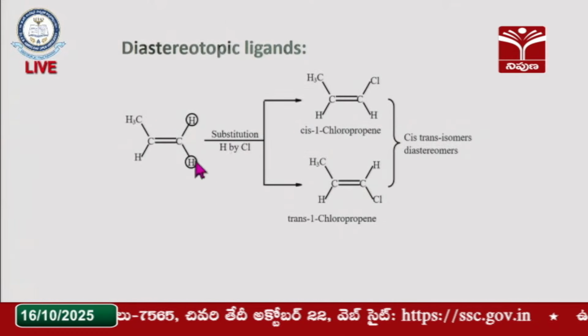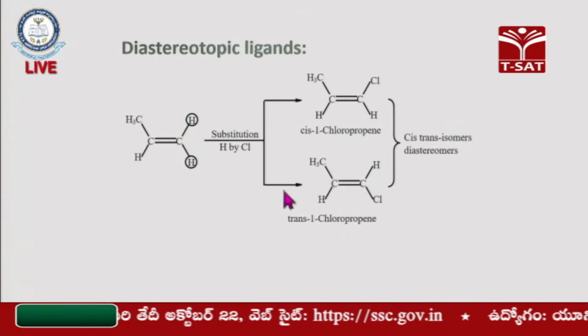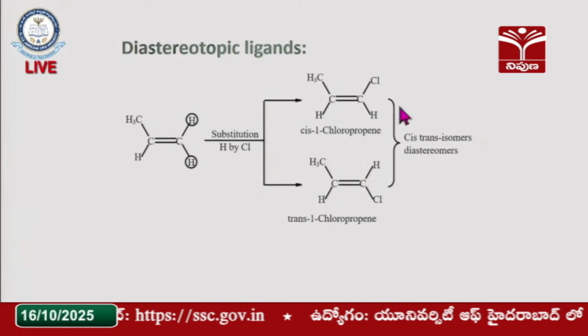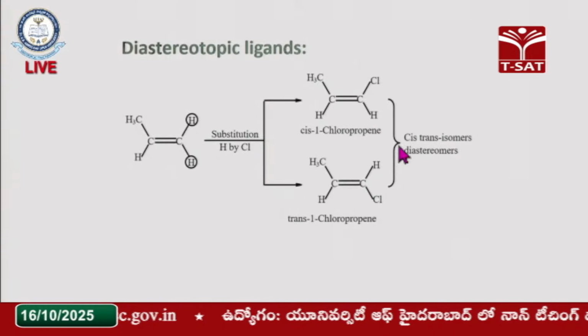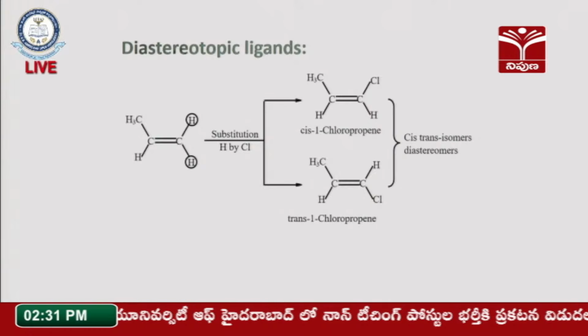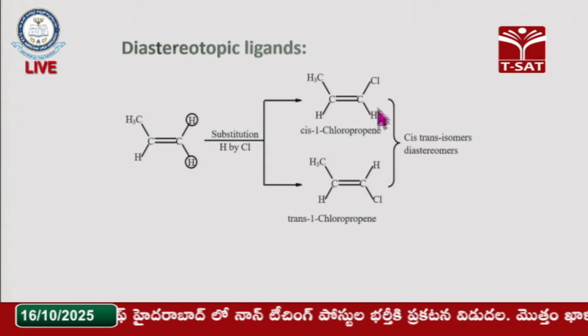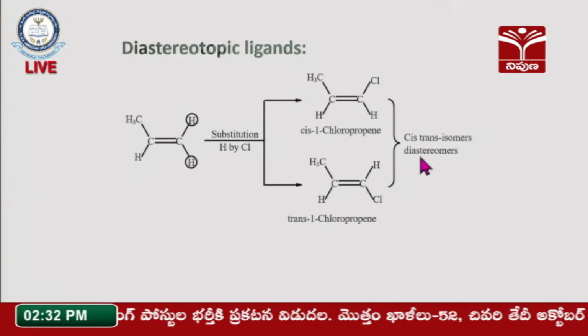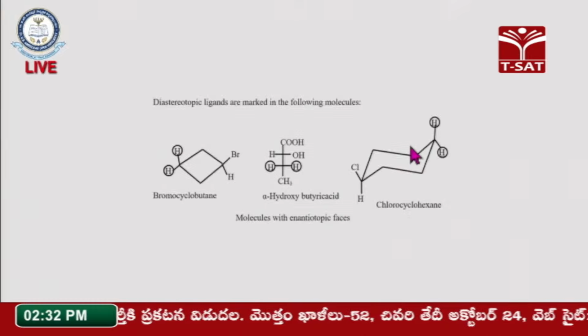When you substitute the bottom hydrogen with chlorine, you get the trans configuration. So, these cis and trans products are not homotopic. They are heterotopic, and these are diastereomers because they are non-mirror image, non-superimposable products.